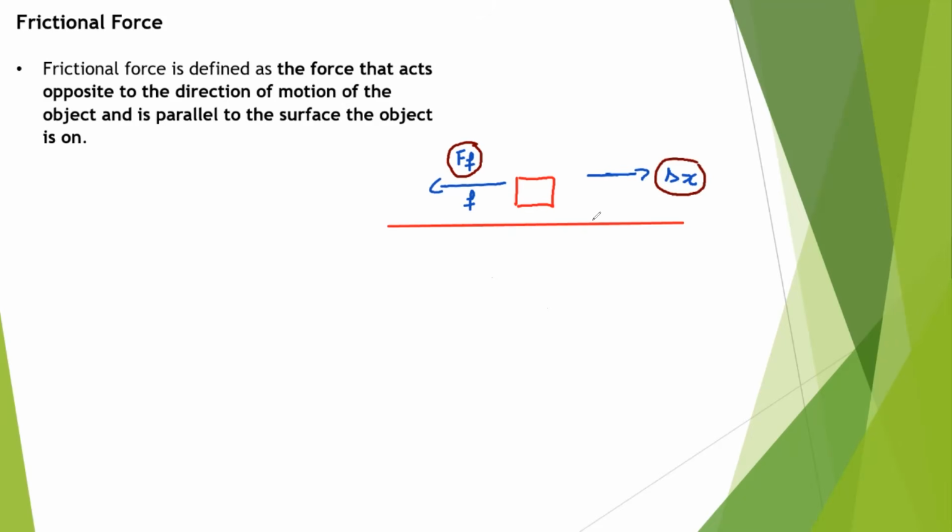Frictional force decreases the velocity of an object. Frictional force decreases the kinetic energy of the object. The angle theta between the force of friction and the displacement is 180.